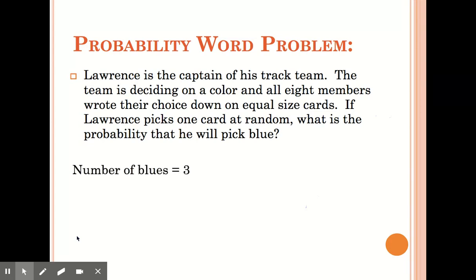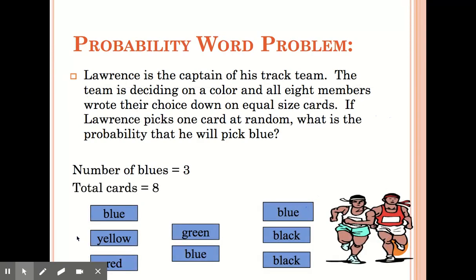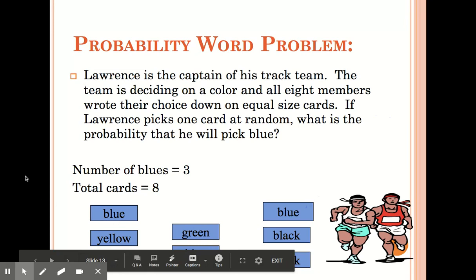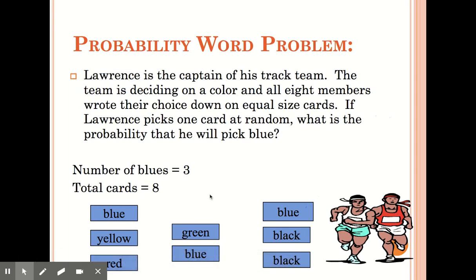Well, the number of blues that came up were 3, and the total number of cards that were placed in the bag were 8. So this is the number of events. This is the total possible outcomes. So therefore, we would divide them, 3 divided by 8, or you would get 0.375 or 37.5%.